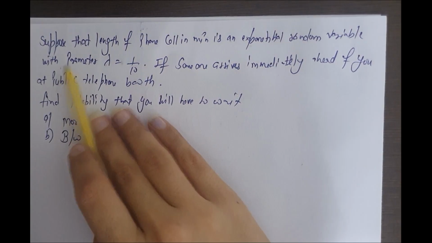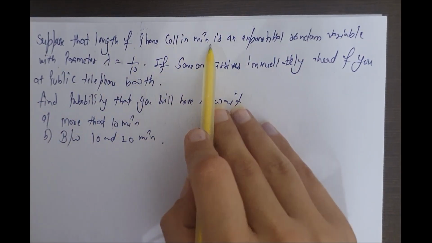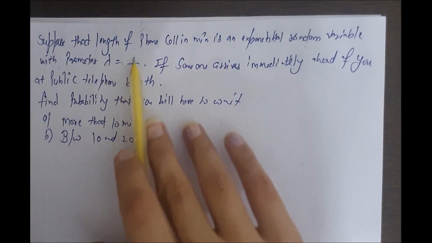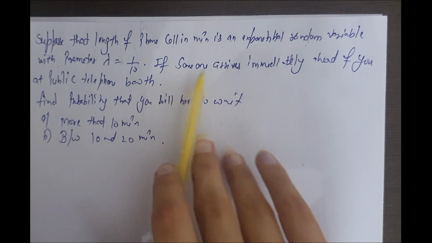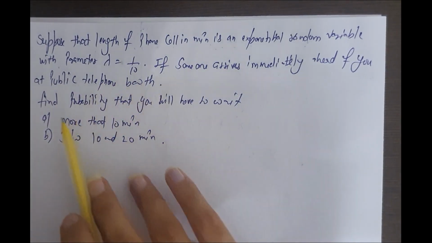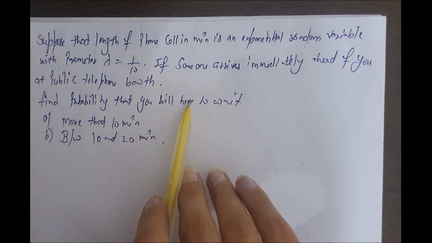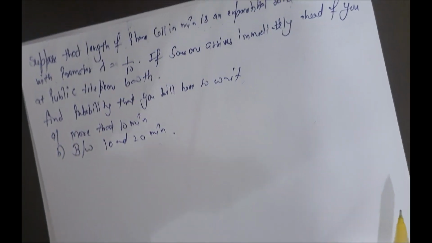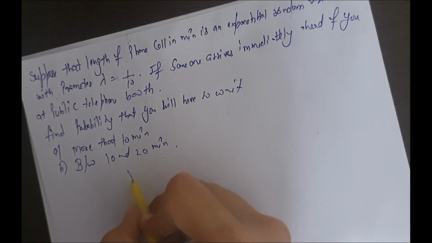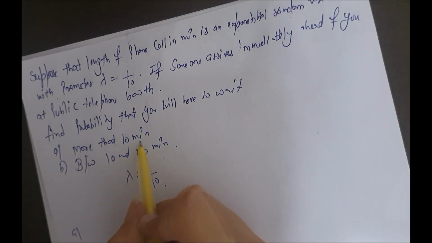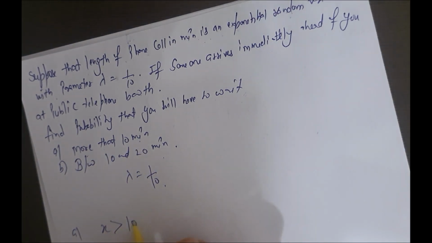First example: suppose that the length of a phone call in minutes is an exponential random variable with parameter lambda equal to 1 by 10. If someone arrives immediately ahead of you in a public telephone booth, find the probability that you will have to wait more than 10 minutes, and between 10 and 20 minutes. Now here we are given the lambda value, that is 1 by 10. First we have to find the probability that x is greater than 10.